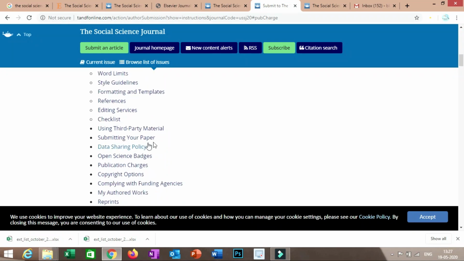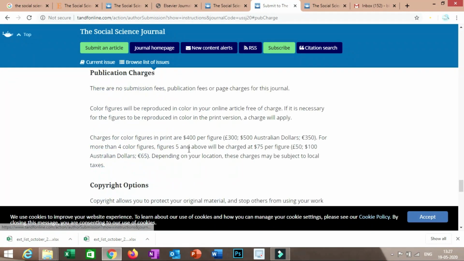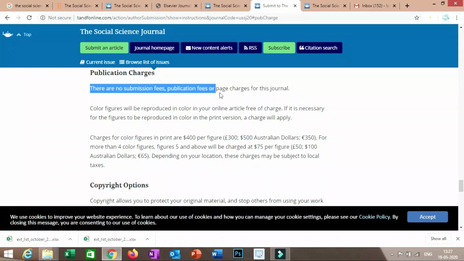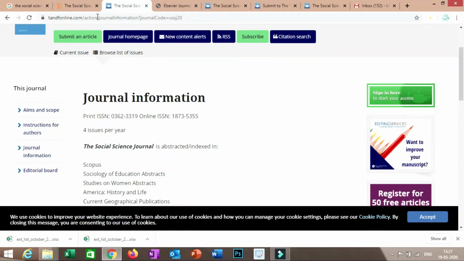One portion that you will find here is publication charges, so you have to click on it. It is clearly written that there are no submission fees, publication fees, or page charges for this journal. As far as the publication duration is concerned, in this section of journal information it is clearly written that it publishes 4 issues per year. That means you can assume that you will be able to publish your research article within a period of 5 to 6 months.